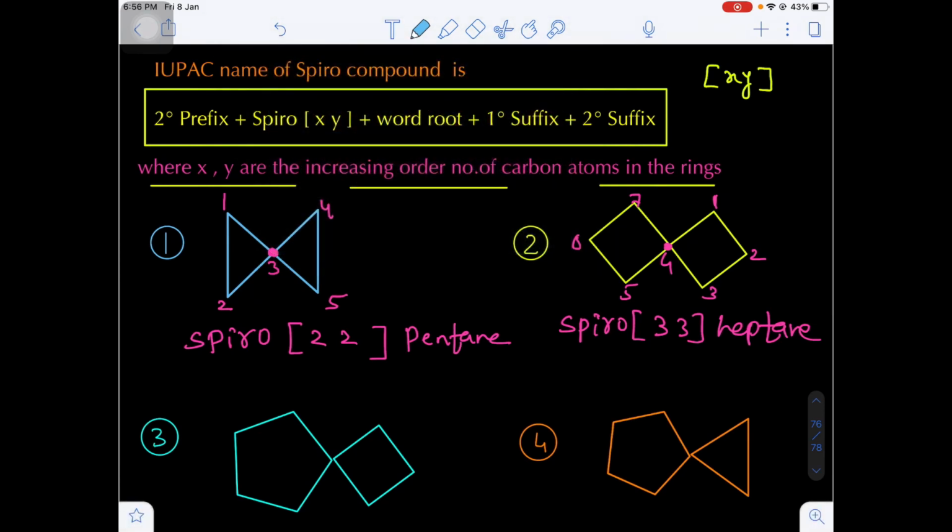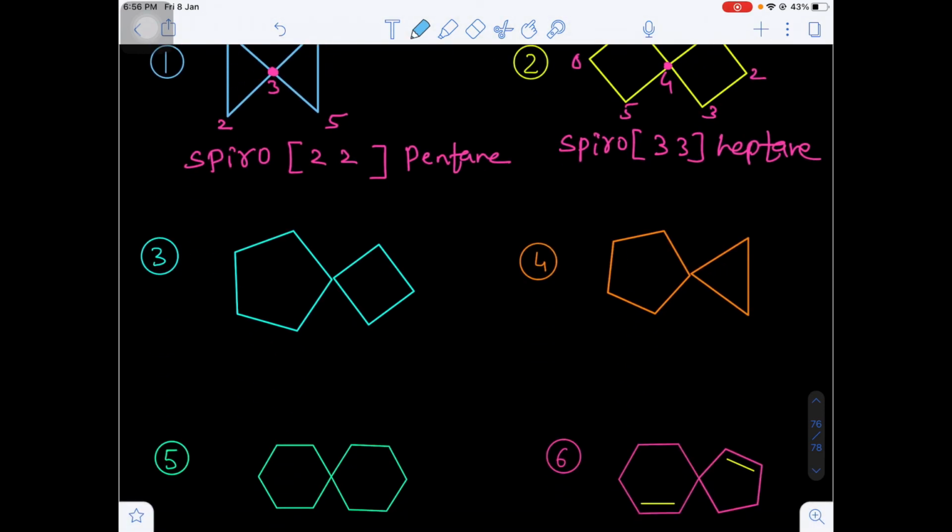And next one, question number 3. In this question number 3, this is the spiro atom. Now which ring will be larger? Left side ring, and smaller will be right side. So first of all we always have to start the numbering from the smaller ring. So that's why 1, 2, 3, and then connect the spiro atom 4. Next 5, 6, 7, 8. Total 8 carbons are there.